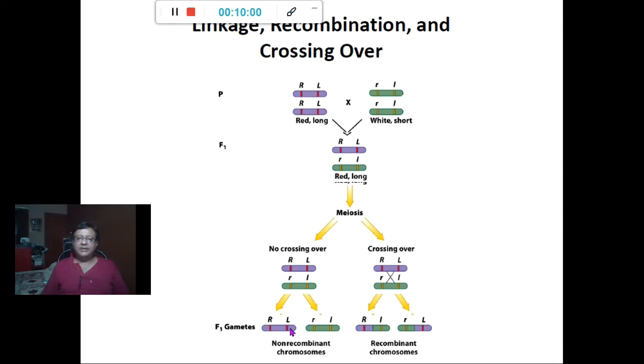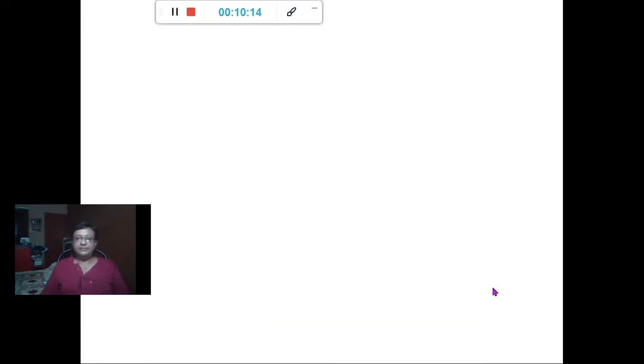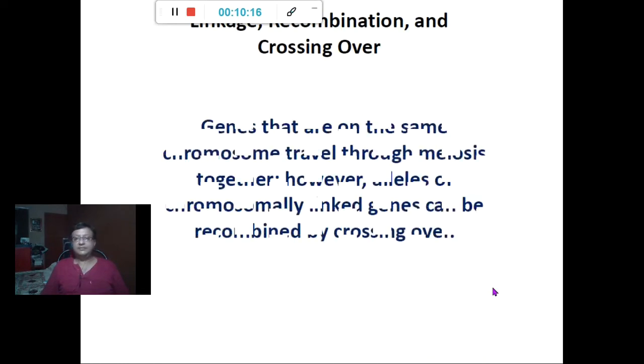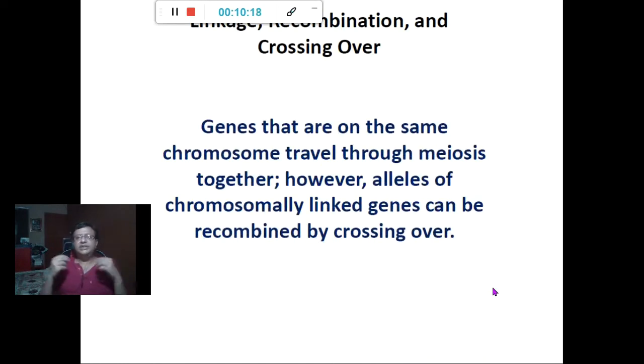One is the parental capital R, capital L, and the parental small r, small l. And you have the recombinant chromosomes where you had capital R, small l, and small r, capital L. So, genes that are on the same chromosomes travel through meiosis together. However, alleles of chromosomally linked genes can be recombined by crossing over.